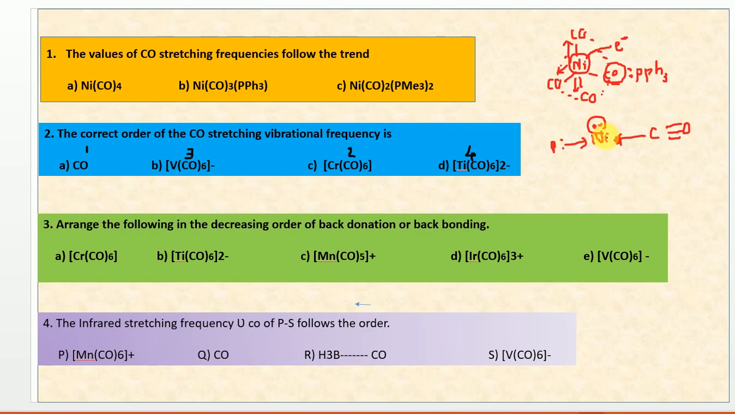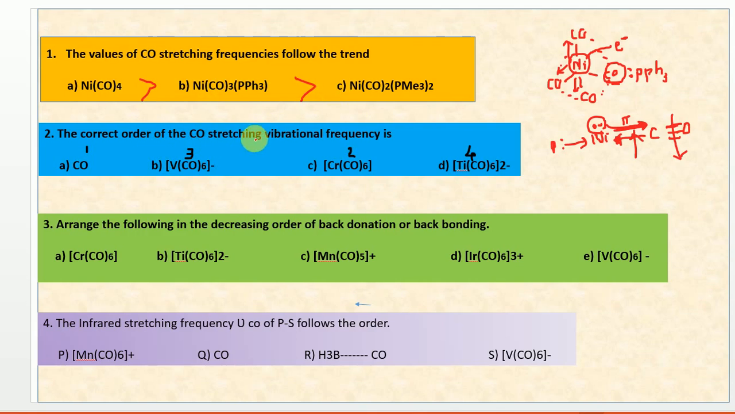Generally metals are electropositive, so the metal always tries to donate electrons back to the ligand. During this process, the pi bond strength increases. As this pi bond strength increases gradually, what will happen? This strength is going to decrease. CO strength is going to decrease. So that's why the PPh3-substituted compounds generally have less vibrational frequency, or less CO stretching frequency. So this is the first, which has the highest CO stretching frequency. This is the second, and this will be the third.